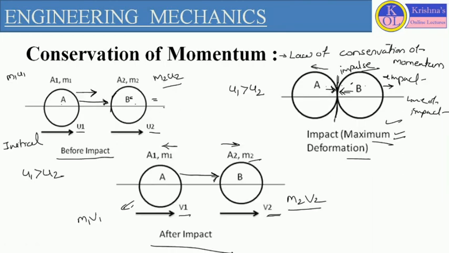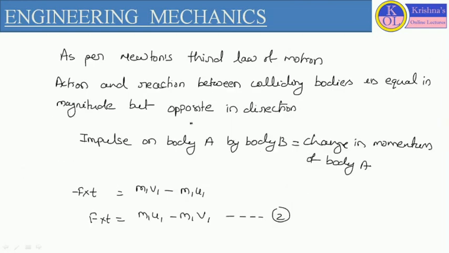When body A is hitting body B, we consider the impulse on body B, which creates the change in momentum of body B. Simultaneously, body B is also moving with some velocity u2, so it will also create some change in momentum on body A. As per Newton's third law of motion, every action and reaction between colliding bodies will be equal in magnitude, but opposite in direction.